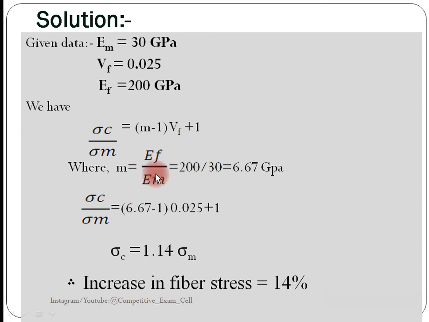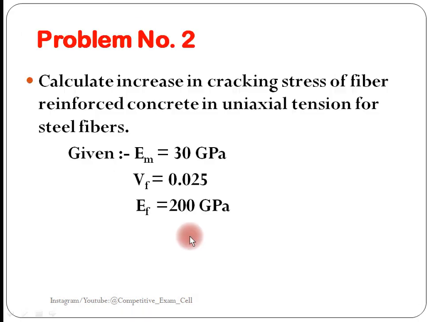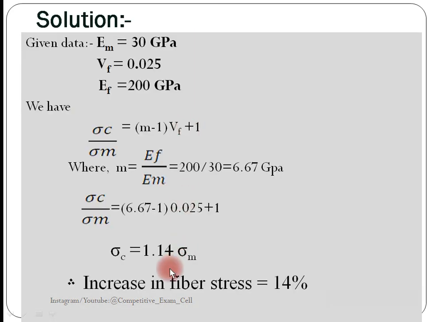After calculating EF by EM, that is M, put this M in this equation. Then you can also put the value of VF, then the equation turns to this form. Then we will get sigma C is equal to 1.14 sigma M. In the problem statement we need to calculate the increase in cracking stress of fiber.